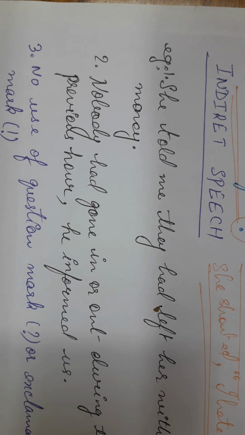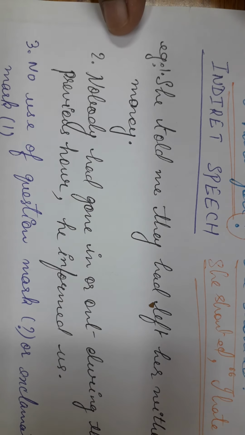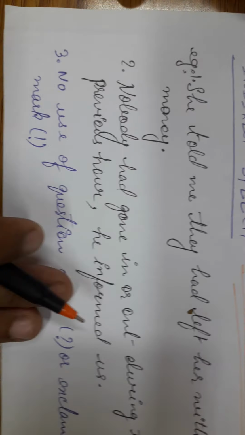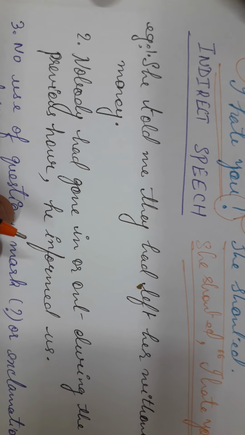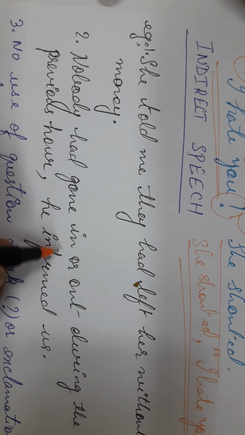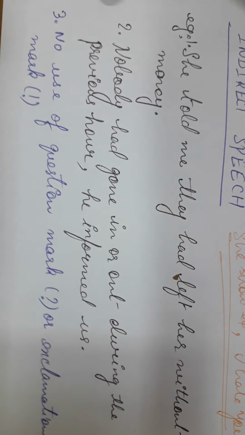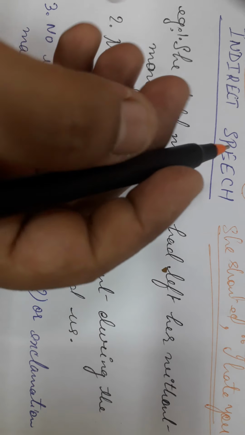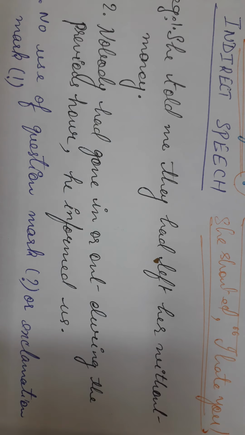What is in case of indirect speech? That is the punctuation mark. Let's see this example, the first one. She told me they had left her without money. Nobody had gone in or out during the previous hour, he informed us. Now let us analyze these two statements. Now, when we have indirect speech, generally the punctuation marks are not used.